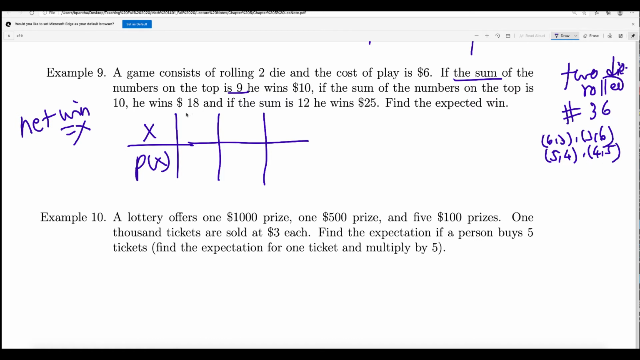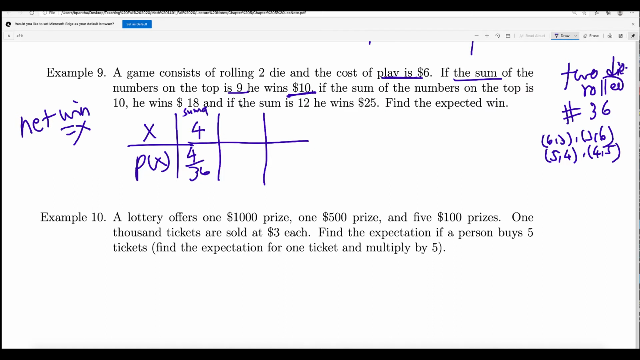Sum 9. So how much does he win? Because X is the net win. He will win $10, but how much did he spend to buy that? $6. So he will win just $4. So the net win will be $4. What is the probability? It is 4 out of 36, because these are the only outcomes that make him win $10.